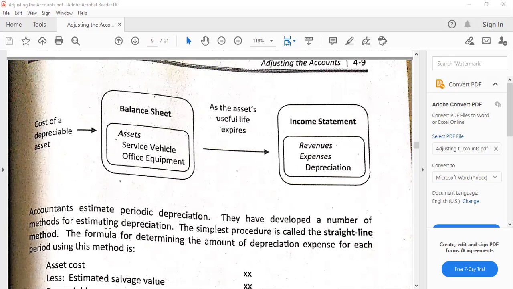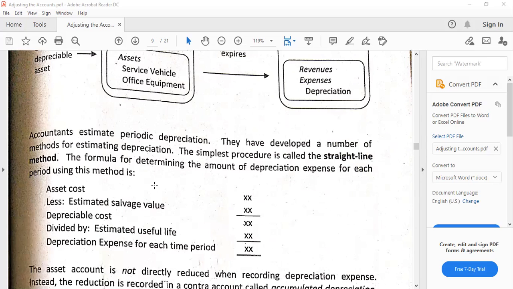In which they will form part under property, plant, and equipment under non-current assets. And as we use them, these values would be rationally and systematically allocated over the useful life, and there would be a transfer from the assets to expenses in the form of depreciation. So depreciation is estimated, by the way, because we cannot determine exactly for how long we can use a certain property, plant, and equipment.